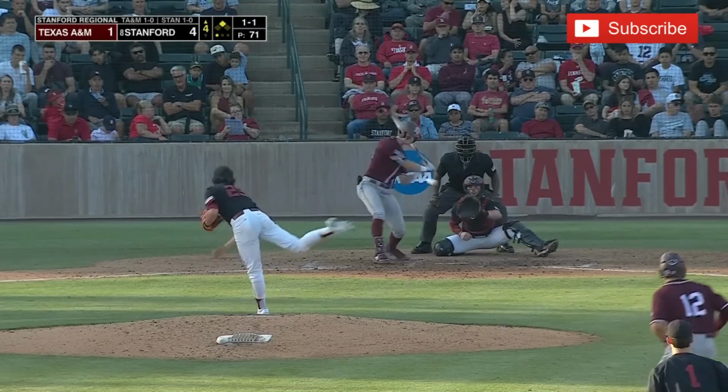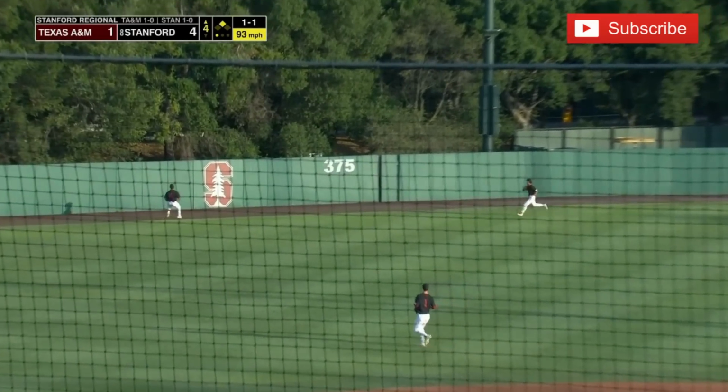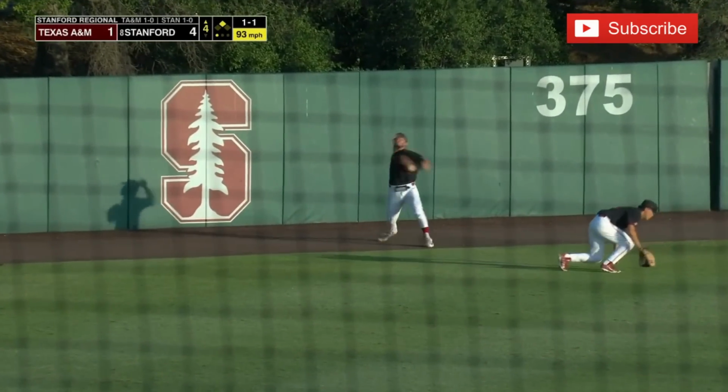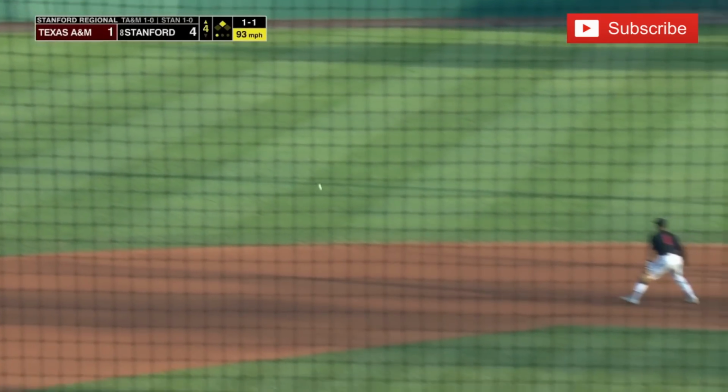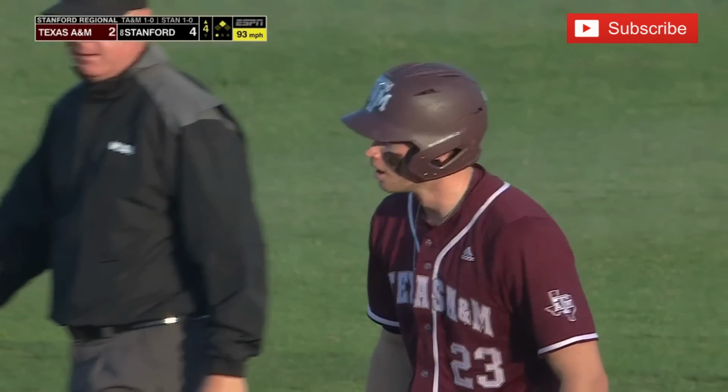At the top of the lineup. Line down toward left center. This is trouble into the alleyway. It is off the wall. Alberto Rios plays it back in. Back-to-back doubles for A&M, and it's 4-2 Stanford.